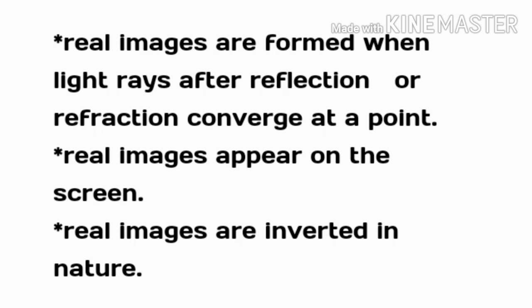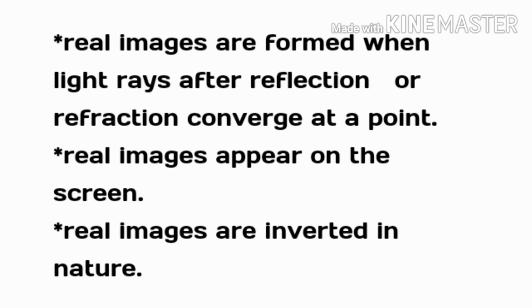And what is the difference between real and virtual images? One major difference is that real images are always formed by the actual intersection of reflected light rays. During refraction also, these images are formed, which we will discuss in the next section.